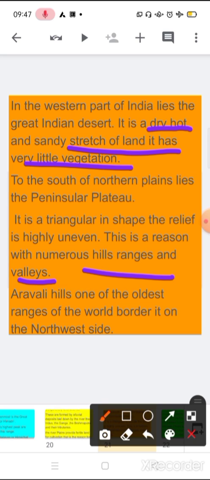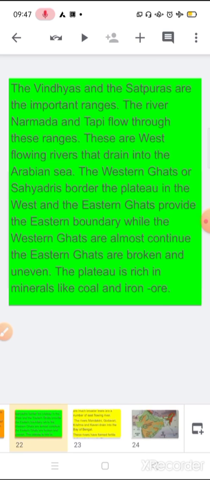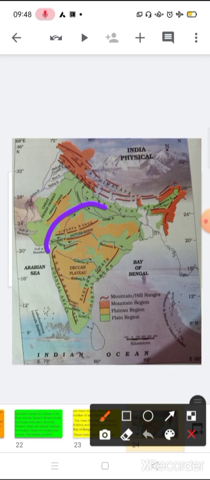Now the Aravalli Hills, one of the oldest ranges of the world, border it on the northwest side. You have to find the Aravalli Hills on the map also. When I am talking about anything, try to reach there in the map. Now the Vindhyas and the Satpuras are the important ranges. The rivers Narmada and Tapi flow through these ranges. You can point this out in your book map also.